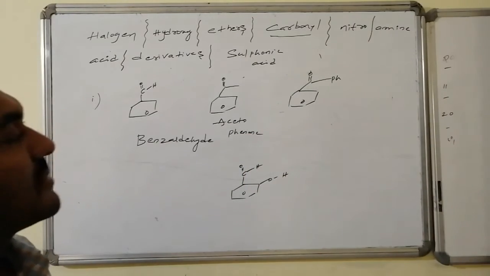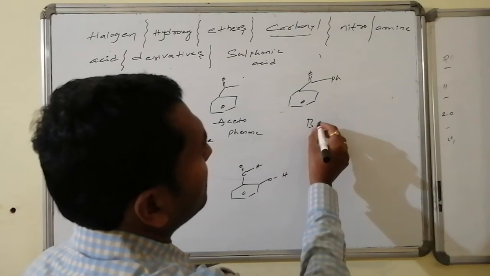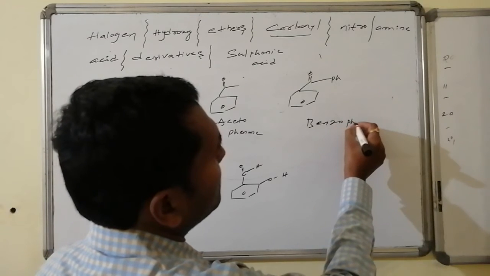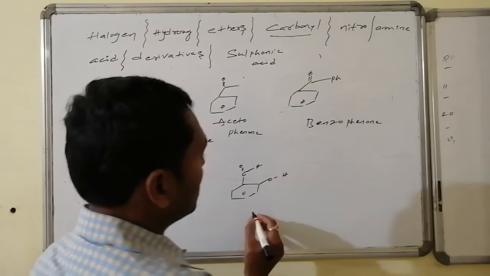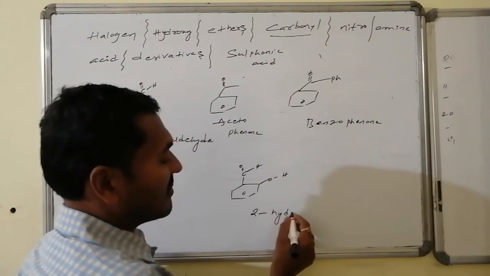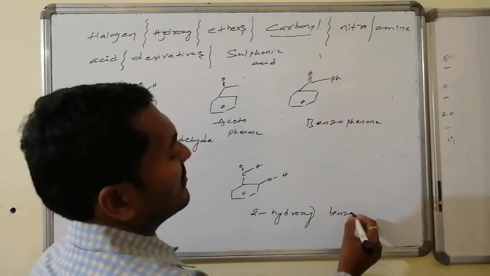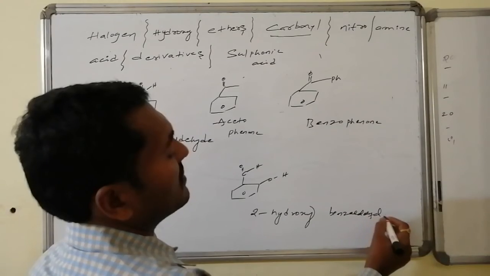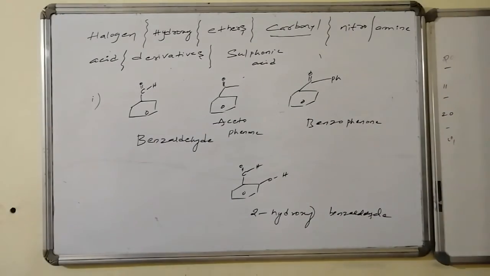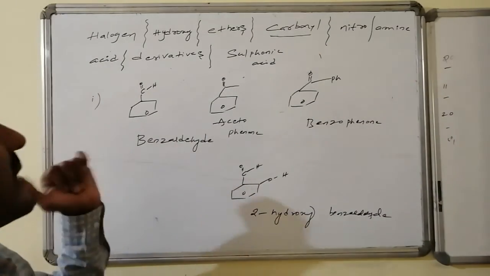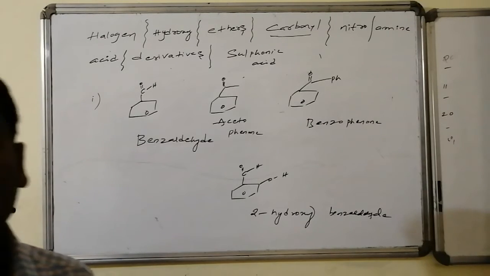And this is known as benzophenone. This is 2-hydroxybenzaldehyde. Benzaldehyde is also known as benzene carbaldehyde.